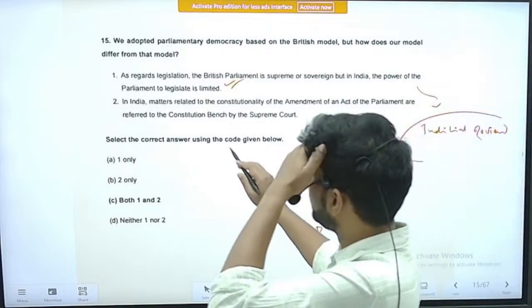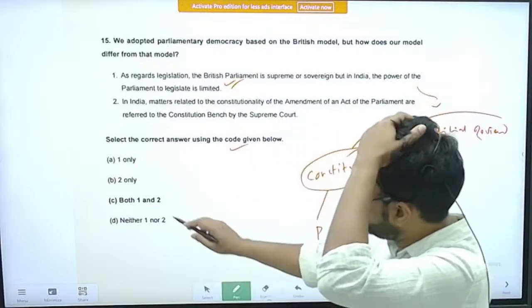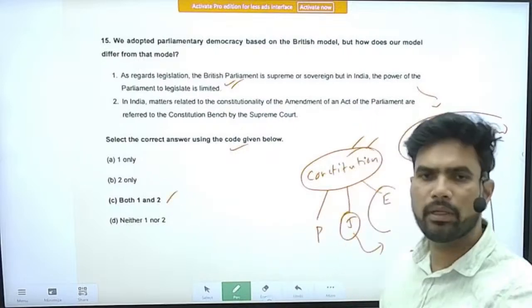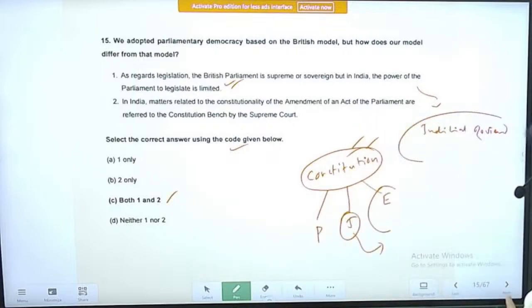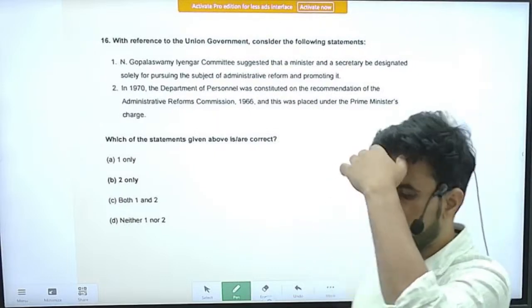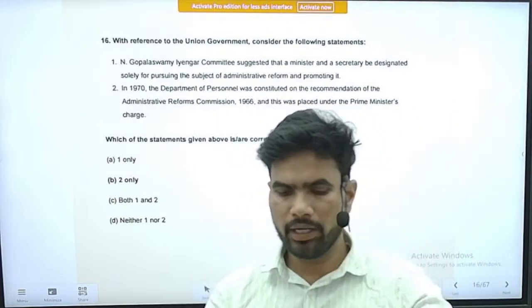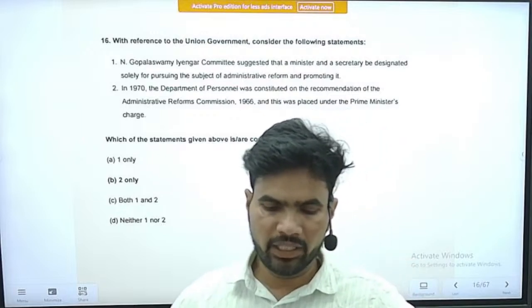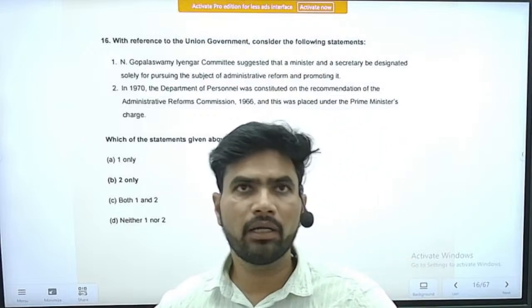Select the correct answer using the code given. The correct option is option C. Both statement 1 and statement 2 are correct. Next, question number 16. The question is, with reference to the Union government,